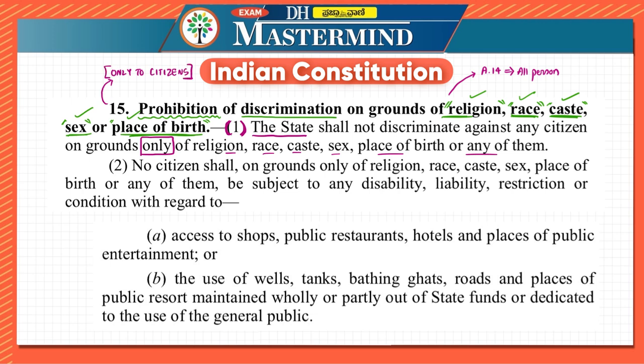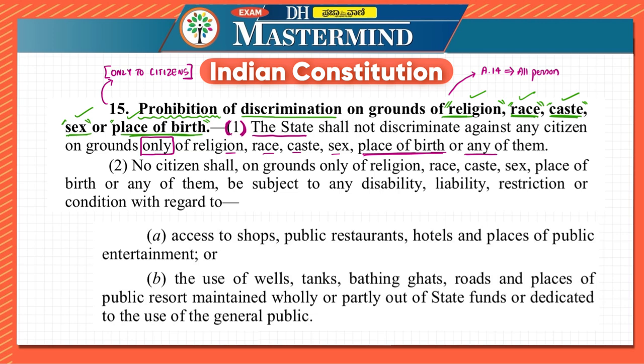It is only to citizens because here you can see that place of birth is also mentioned over here. And why these are important, we'll understand in this video itself, as and when we progress in this particular article. But you have to remember that Article 15 is available only to the citizens. That is, it extends only to the citizens.